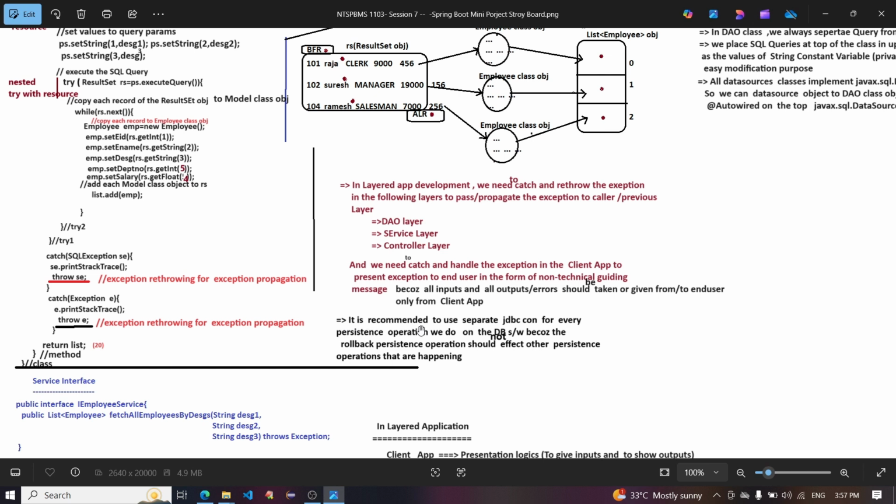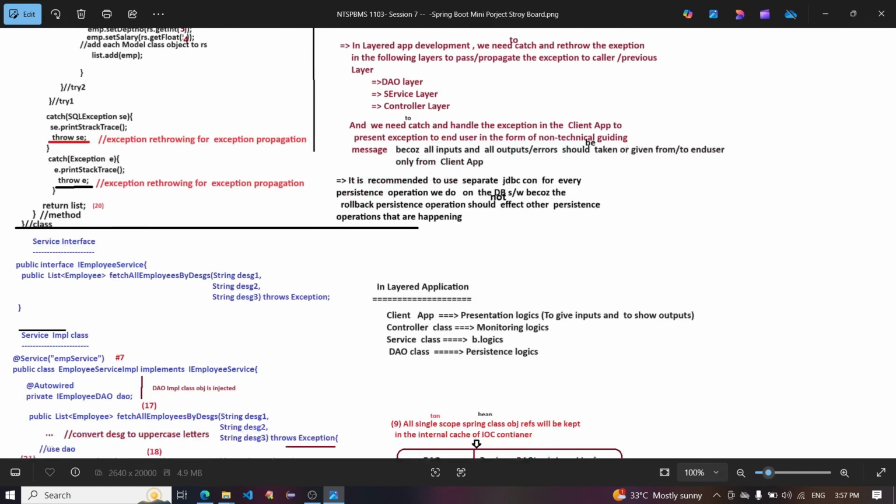It is recommended to use a separate JDBC connection from the connection pool for every persistence operation we do on the database software, because the rollback of one persistence operation should not affect other persistence operations that are happening.